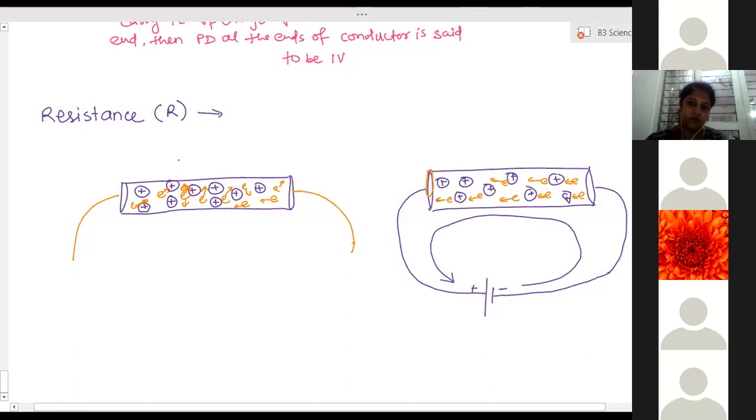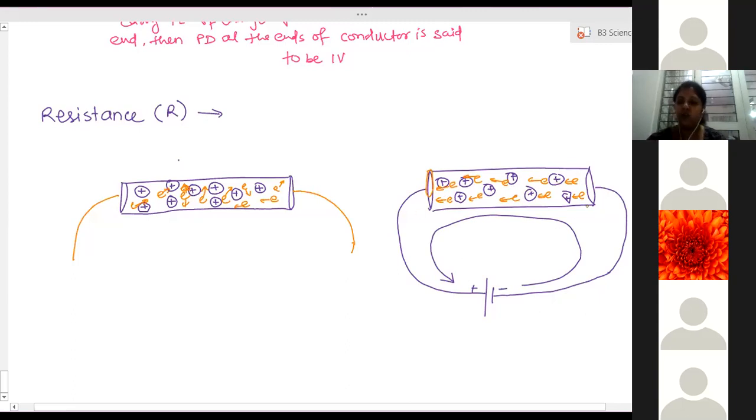Ma'am, so if we are not connecting any cell or any substance to the battery, then the electrons are moving freely by themselves. Once we connect the battery, then only the electrons move in one particular direction. In this direction, all the electrons will move.